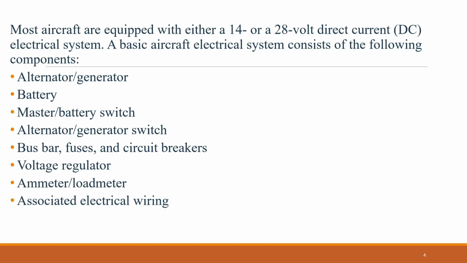A basic aircraft electrical system consists of the following components: alternator generator, battery, master battery switch, alternator generator switch, busbar, fuses and circuit breakers, voltage regulator, ammeter load meter, associated electrical wiring.